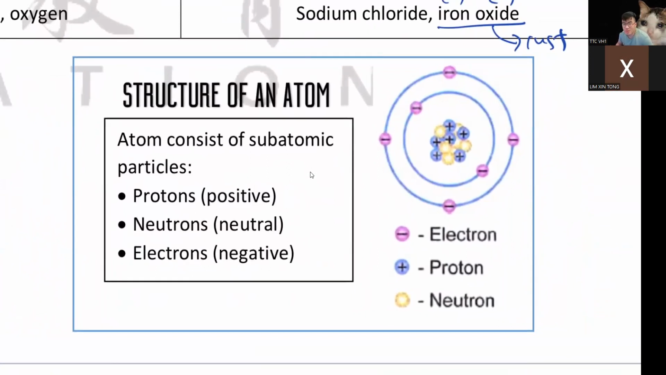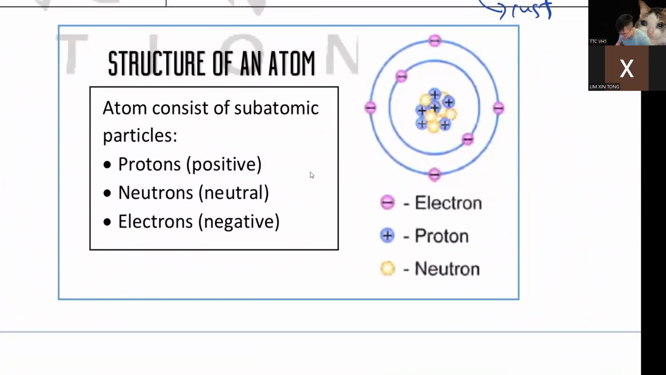Okay, what is inside an atom? Your atom inside has proton, which is the positive. You have neutron, which is the no charge one. And you have electron, which is the negative one. Do you remember this? You learned this in Form 1. As you can see, proton, positive; neutron, neutral; electron, negative.